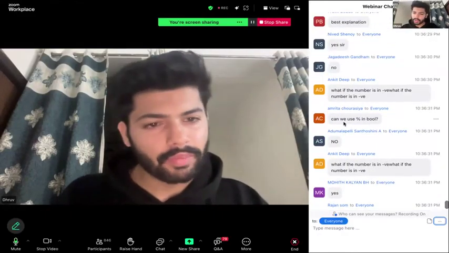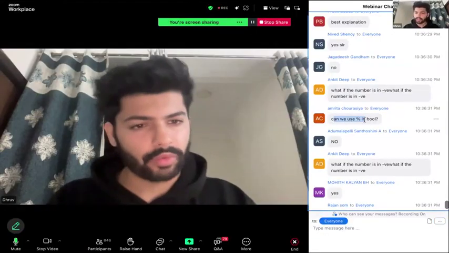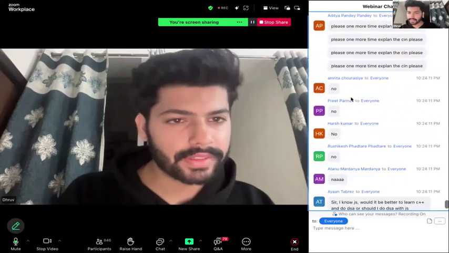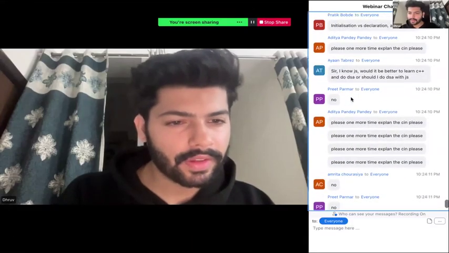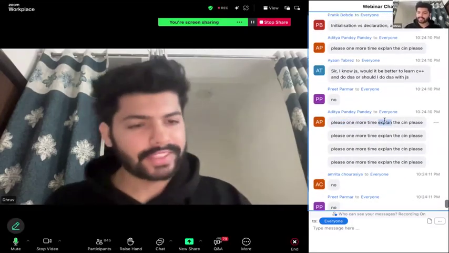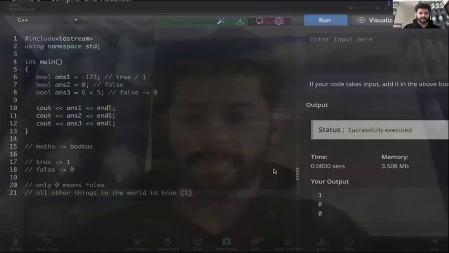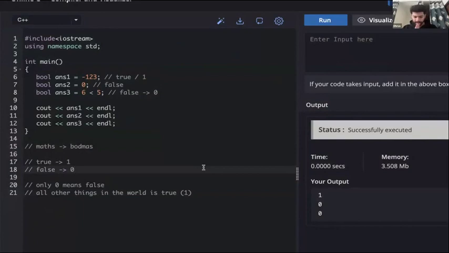Can we use modulo in bool? Yes, we can do that. We'll do that in a question. Thanks. Sure, I'll explain it once again. Do not worry. This will be covered. Okay. So this covers our Boolean part, right?